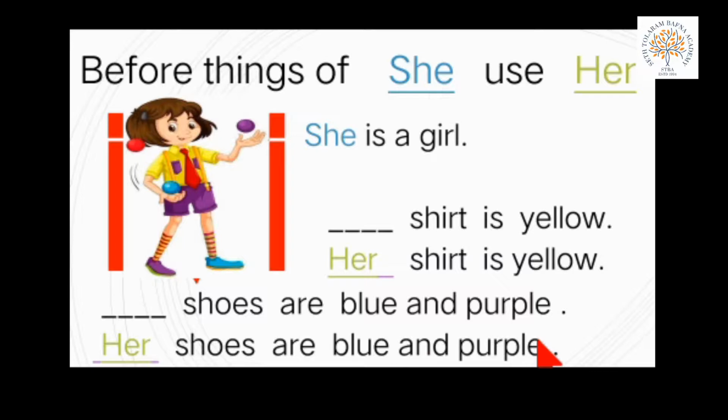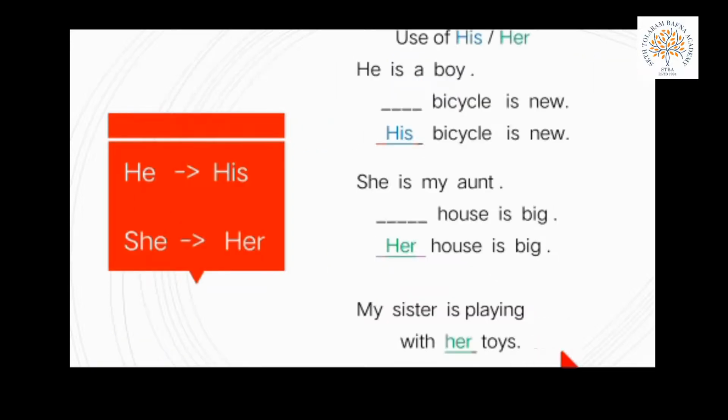Now, let's start some more examples. We have some short note over here that for he means male person, we use his. For she, female person, we use her. So first we take sentence. He is a boy.